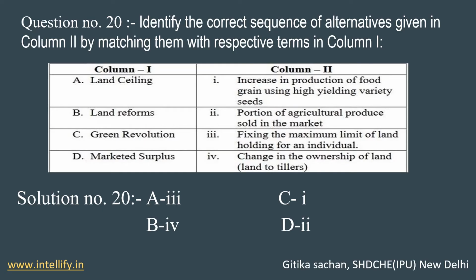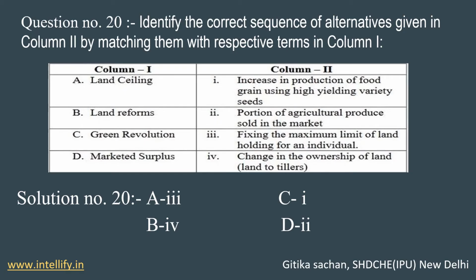Green revolution is the increase in production of food grain using high yield variety of seeds. The purpose of this is to cultivate more crops, more food grains, so that the variety of seed will be increased and the production will be increased.